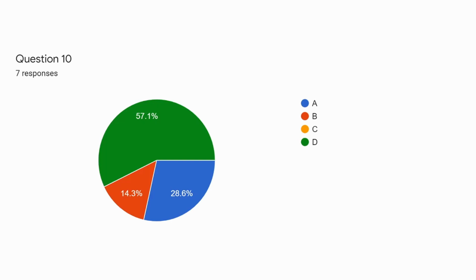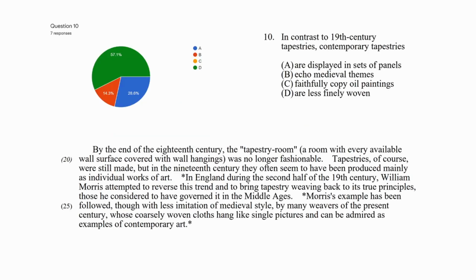Question 10 has several different answers, so let's take a look at it. Question 10 says, in contrast to 19th century tapestries, contemporary tapestries, A, are displayed in sets of panels, B, echo medieval themes, C, faithfully copy oil paintings, or D, are less finely woven. Again, most of these answers cannot be found in the reading. A, are displayed in sets of panels, no information about that. B, echo medieval themes, that's not written anywhere. C, faithfully copy oil paintings, there's no mention of that. So our last answer is D, are less finely woven.